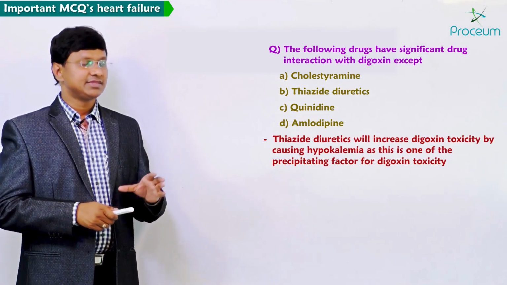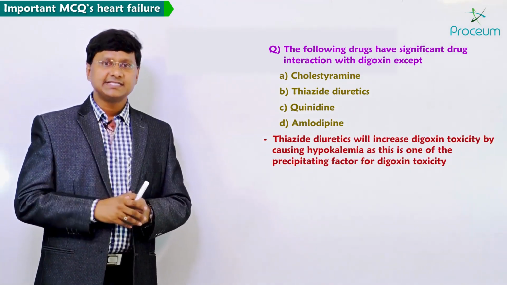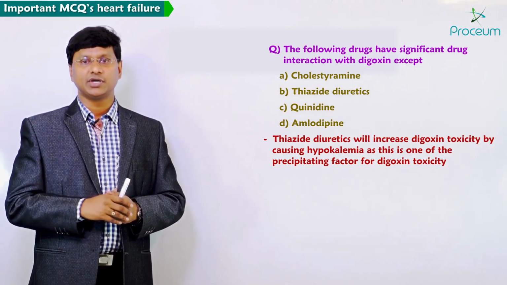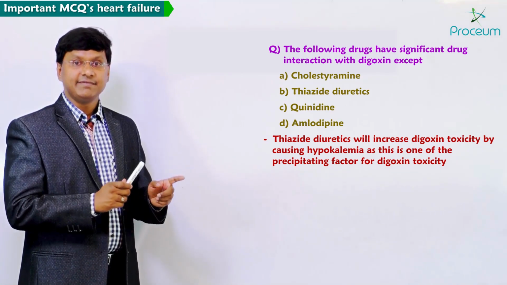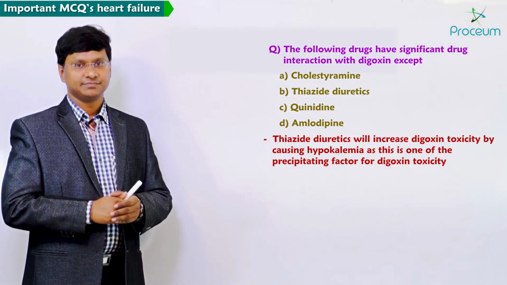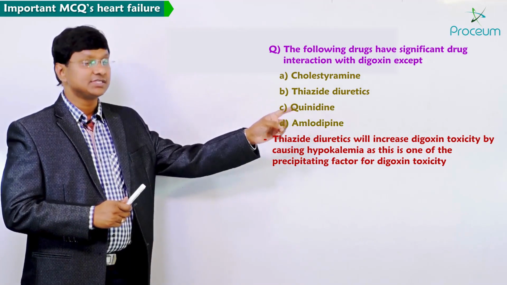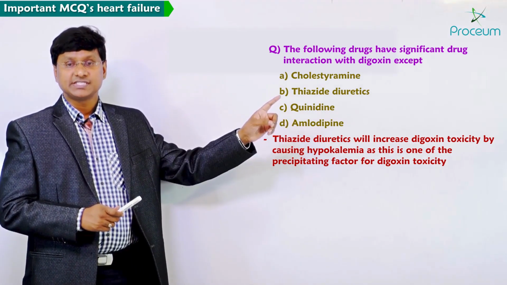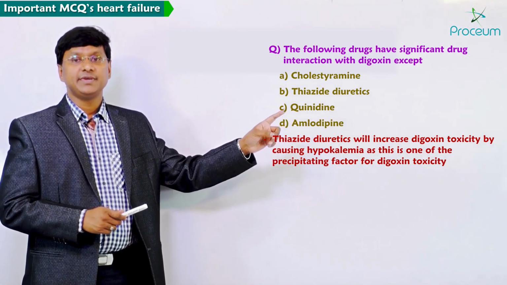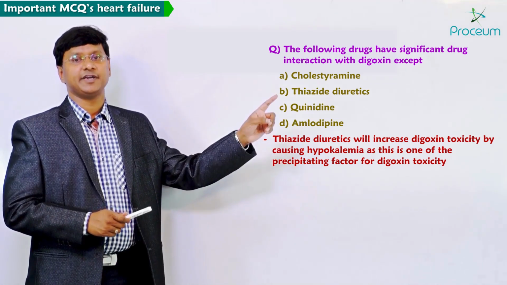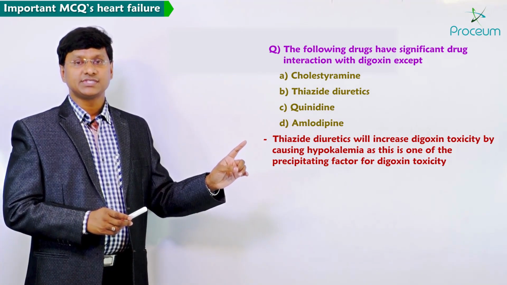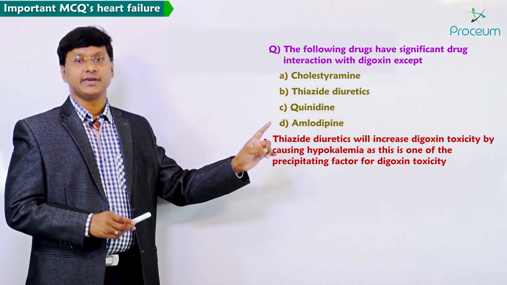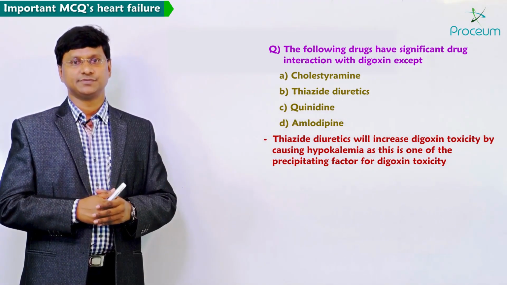If you take the thiazide diuretics, they will increase the digoxin toxicity. How? These thiazide diuretics will cause hypokalemia. When thiazide diuretics cause hypokalemia, just now what did we discuss? Hypokalemia is one of the precipitating factors for digoxin toxicity. So, thiazide diuretics have a significant drug interaction with the digoxin.